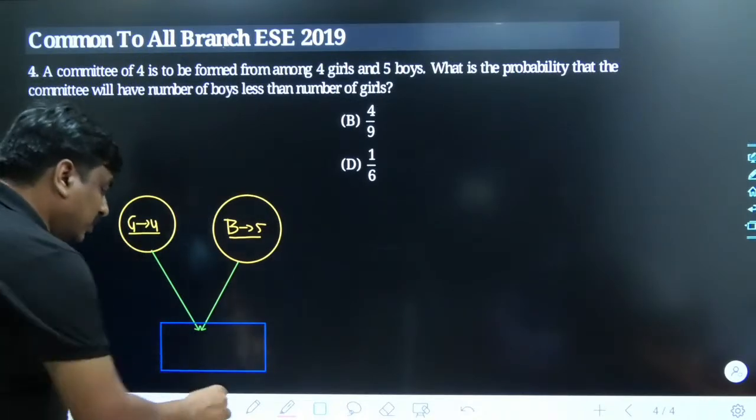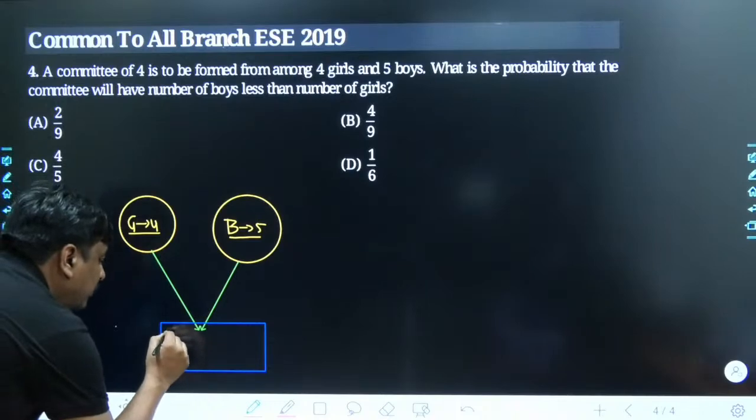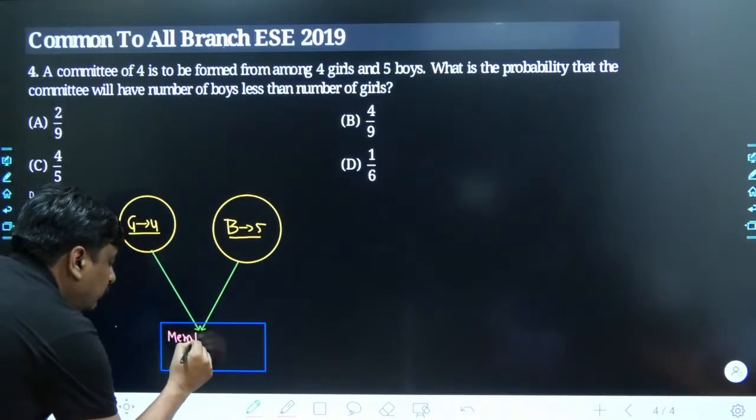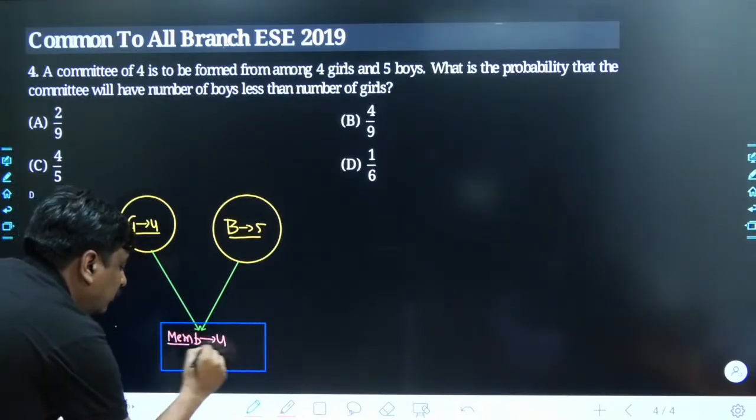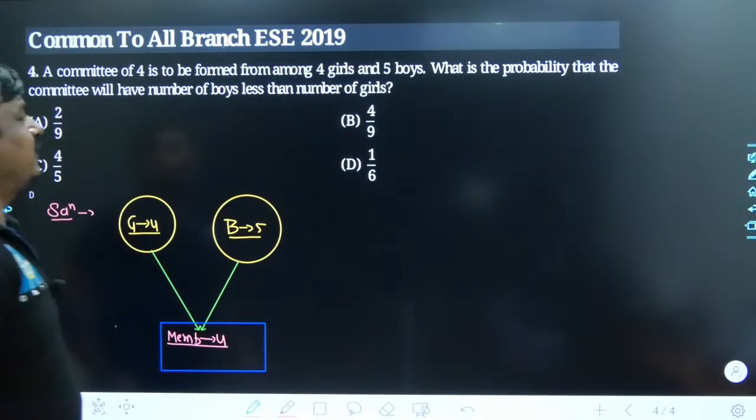How many members should we have? Exactly 4 members we should have. The number of members is precisely 4. That's the first thing. Secondly, it has been clearly given.